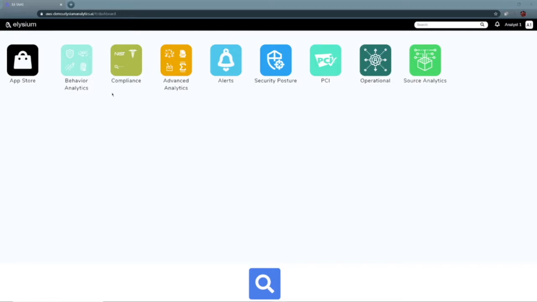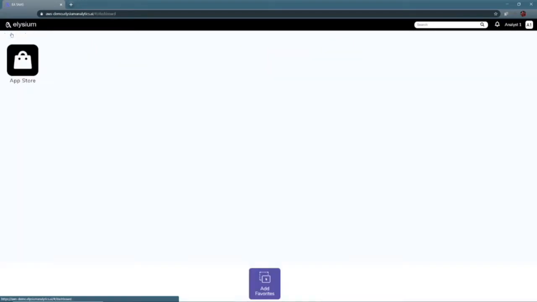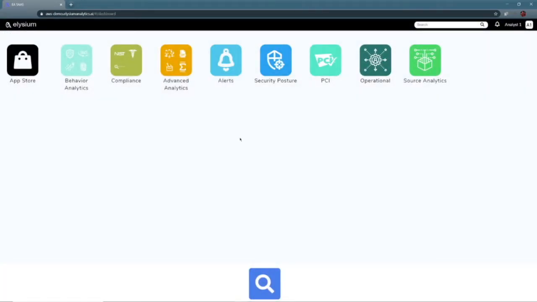I would like to introduce you to our console. Above you see the actual applications installed on this, our apps, and we also include an app store as part of our console. Here you can download new apps as they're available. Customers will also be able to create their own apps and deploy them here too. So with this, let's go ahead and take a look at search.